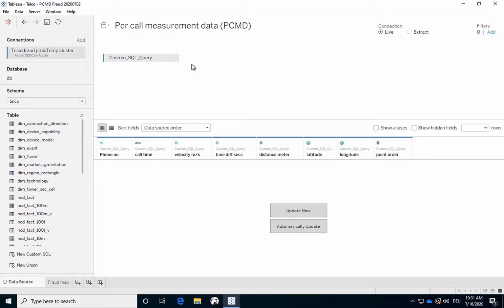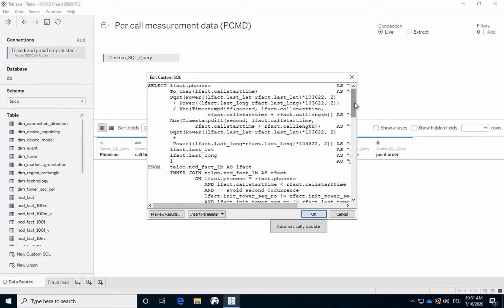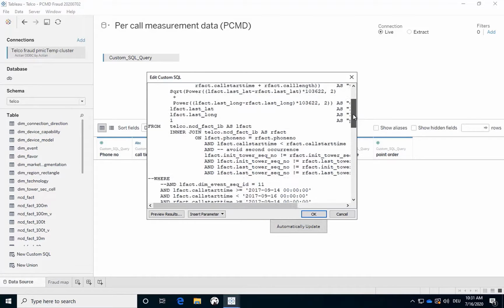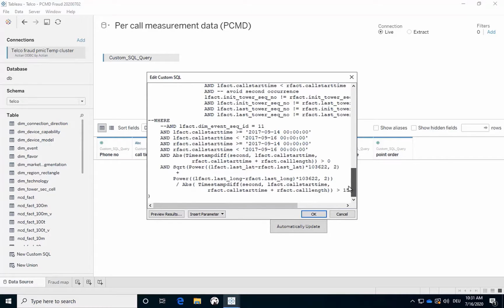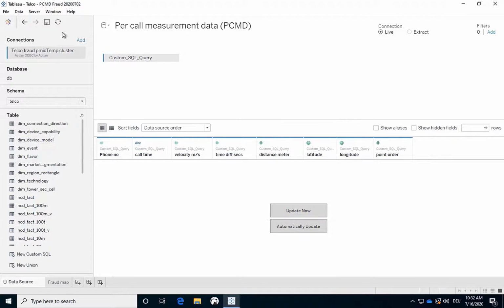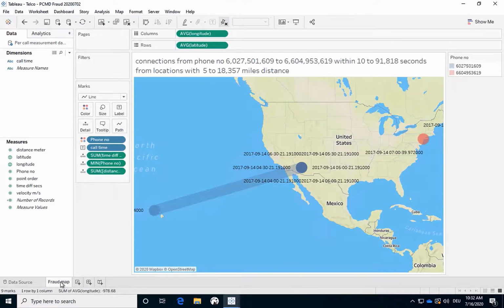We can also look at the custom query used on the PCMD, as you can see the window I've just pulled up. I'll explain more on this in a separate window, where it's easier to read the code because of the syntax highlighting. When we refresh the data source here, it executes the query again, and it's sent to the map. As you can see, it's extremely fast, almost instantaneously refreshing the map.